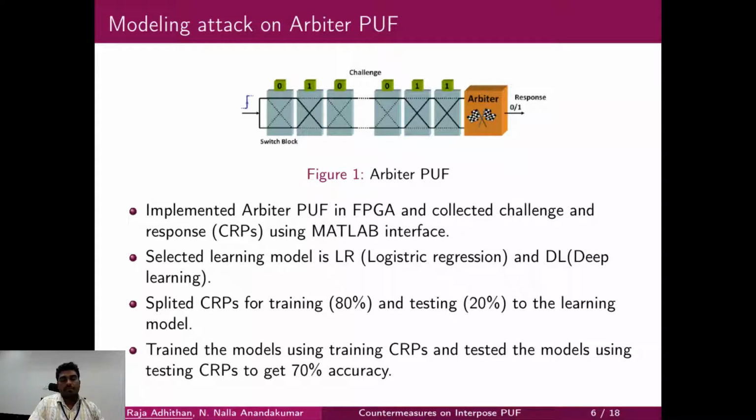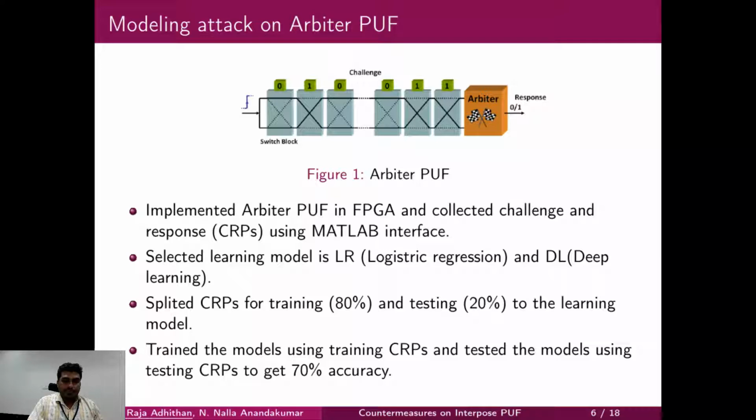Now you enable the clock signal, so that the enabled signal 1 is propagated through the two paths in the switching elements. Due to manufacturing process variation in these switching elements, there will be a minute delay between the two paths. That is captured by a flip-flop to generate random zeros and ones.